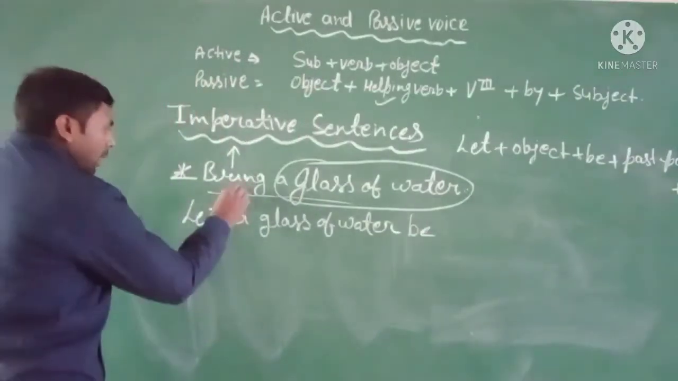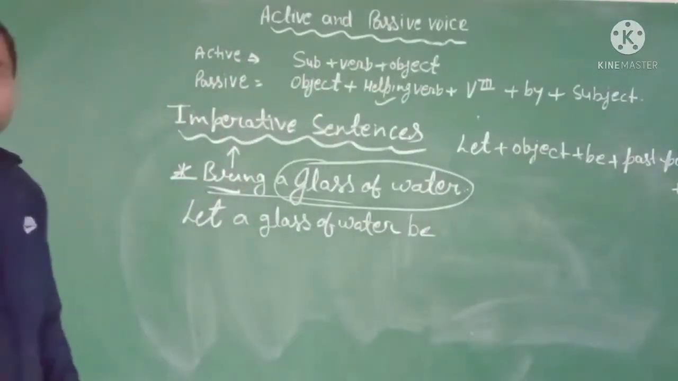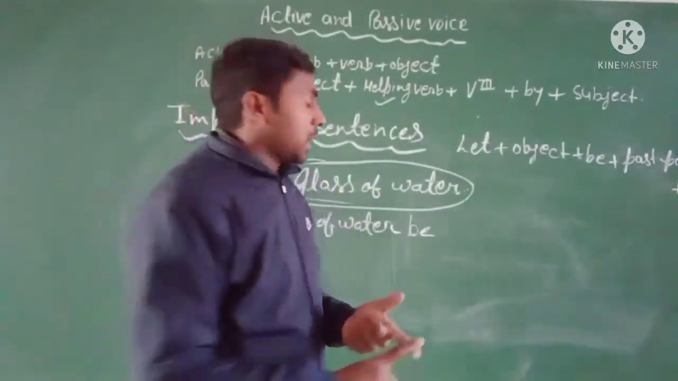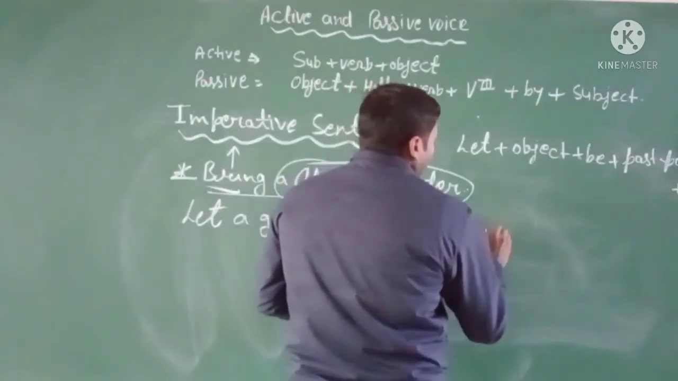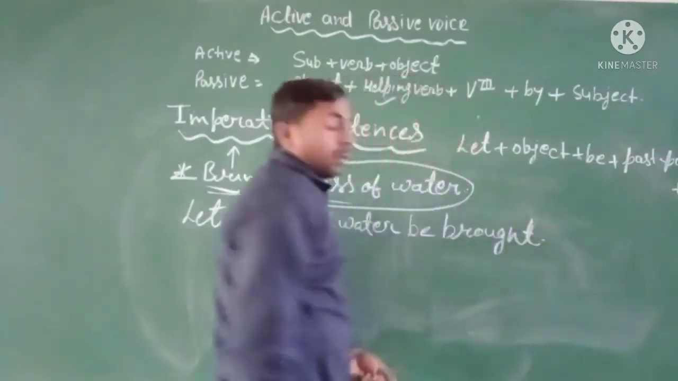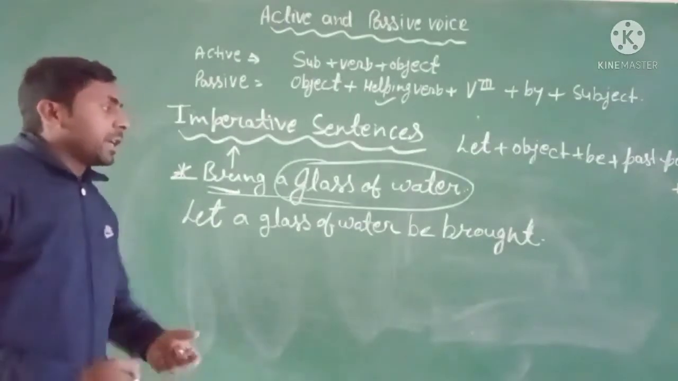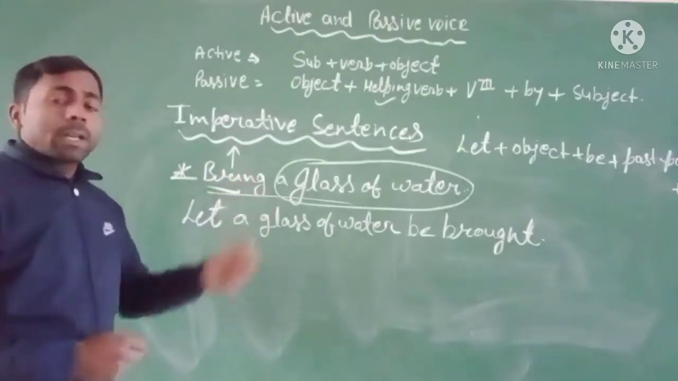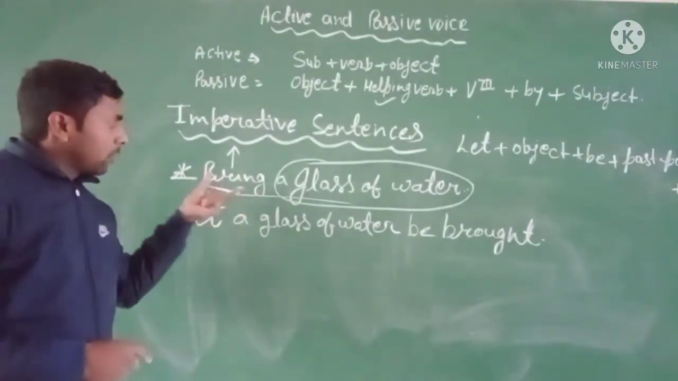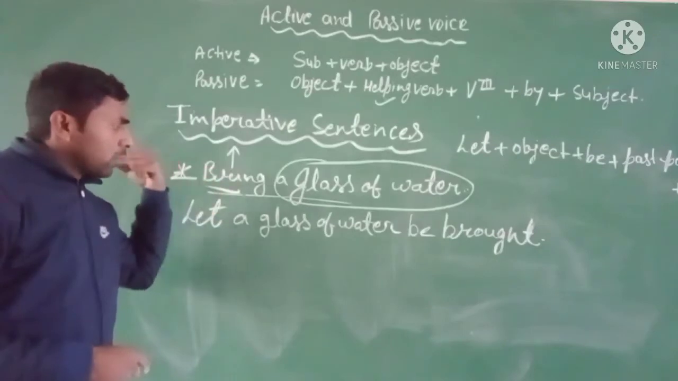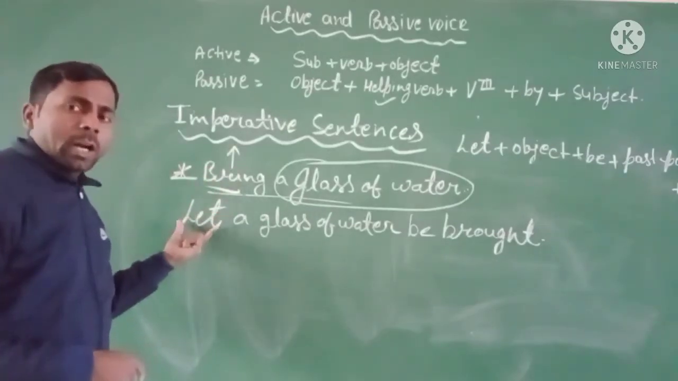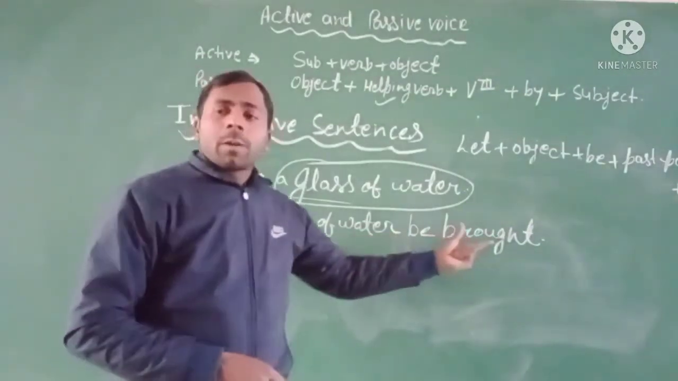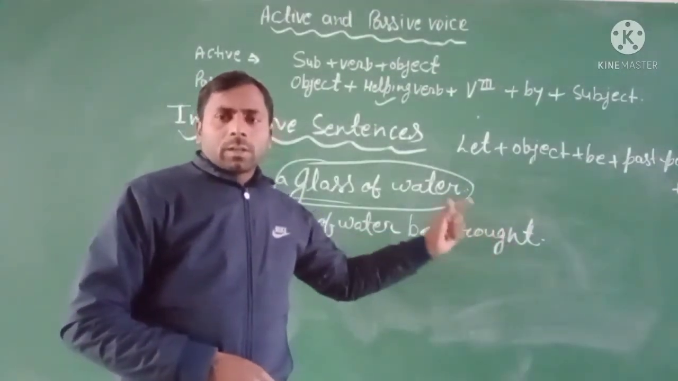So your verb here is bring. The verb is bring. Then bring, brought. It is the past participle. So you have to write down here brought. Okay, so you can change it into the passive voice of the imperative sentence. This is a command sentence, and wherever you get this type of sentence, you can always use let. Start the sentence with let, and after that the object, and then be, then the past participle. Clear?